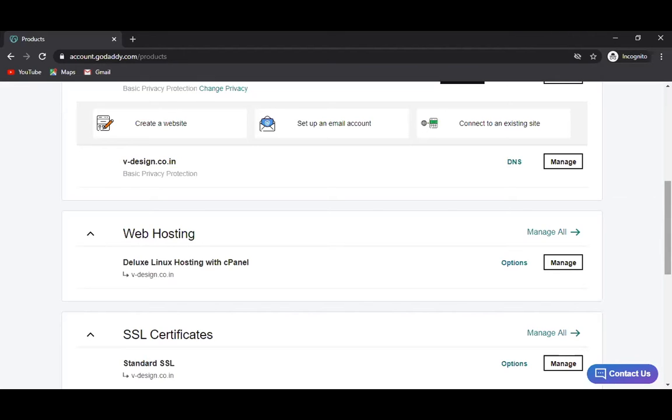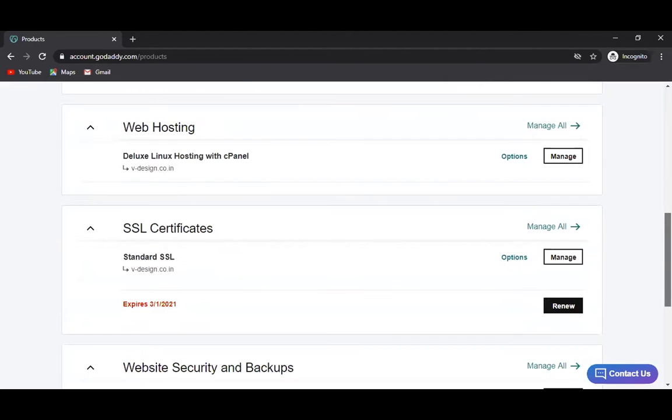This is a certificate, an entirely separate product, right? If we want to manage the SSL, then we have to go to manage SSL and the corresponding manage option. But the SSL is not applied to all pages. You have implemented it on vdesign.co.in, and that is expiring on January 3rd. Either you have bought only one SSL and implemented it on vdesign, or you might have multiple SSLs but implemented only one. It's a standard SSL you have applied on one website, right?